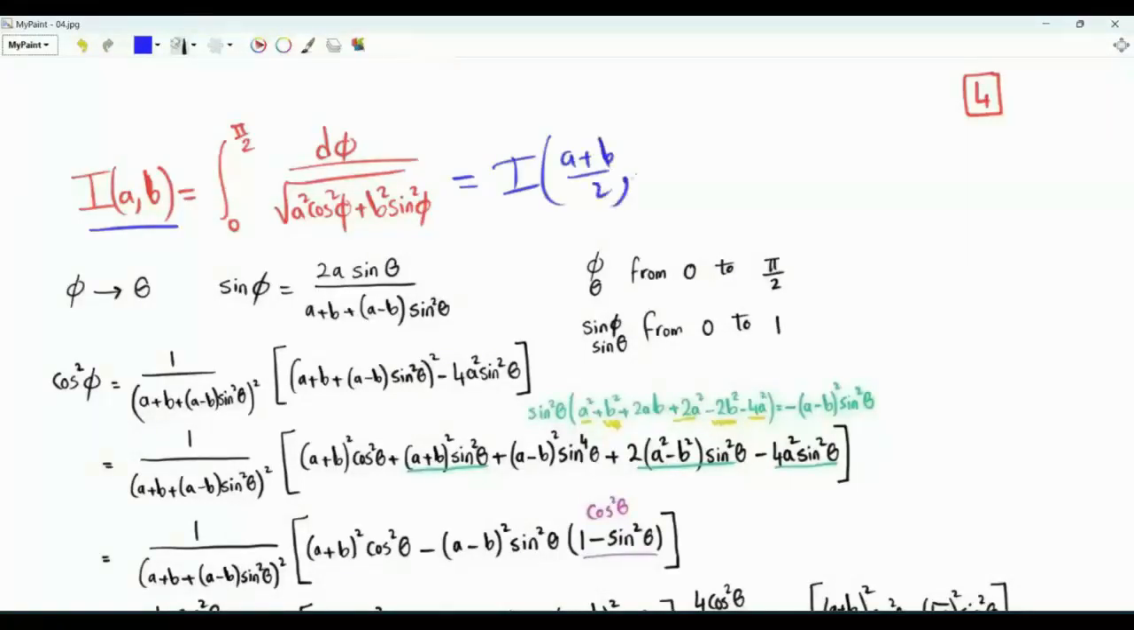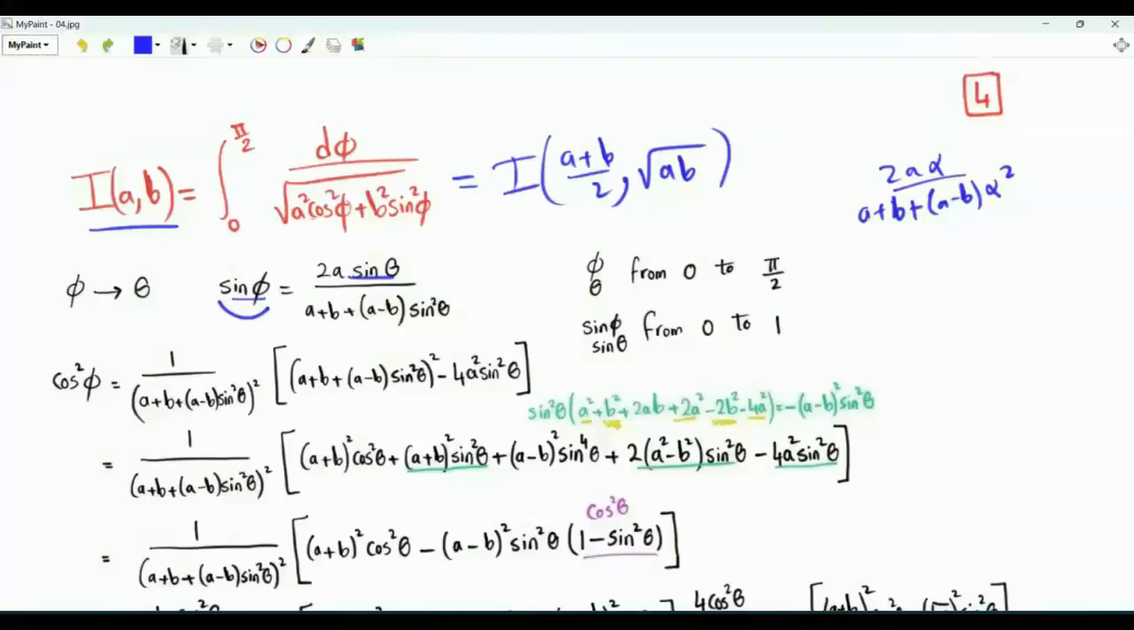To show that this integral I of a comma b is I of (a plus b)/2 comma square root ab, we do the following substitution. We replace sine phi by 2a sine theta divided by (a plus b) plus (a minus b) sine squared theta. Recall from the previous page, we have this function with alpha between 0 and 1. We have proved that it is strictly increasing. Phi is from 0 to pi over 2. Theta is in the range from 0 to pi over 2. Sine phi and sine theta are from 0 to 1. This is a bijective function.